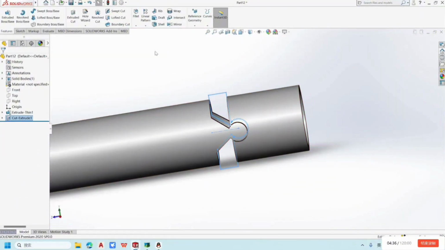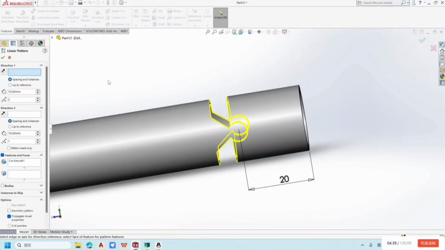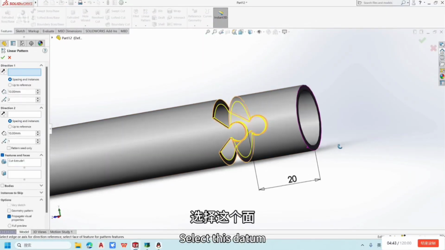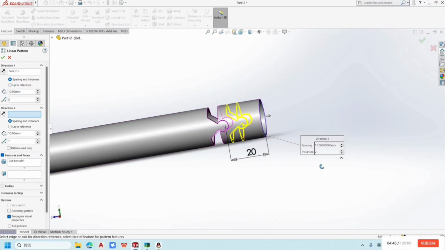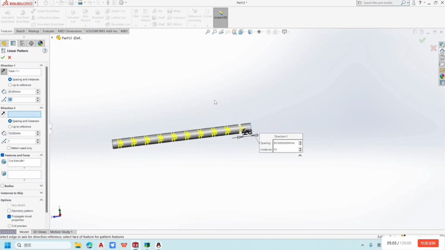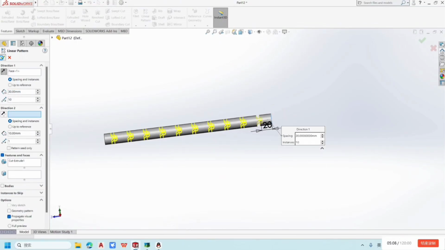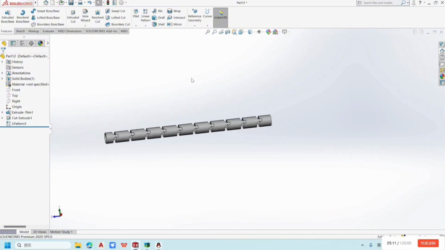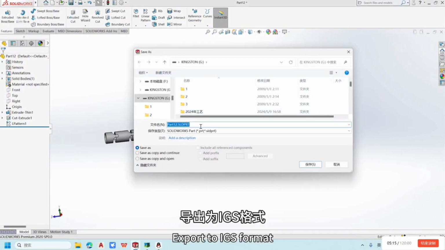Select array. Select this datum. Size 30. Then reverse. Quantity 10. Export to IGS format.